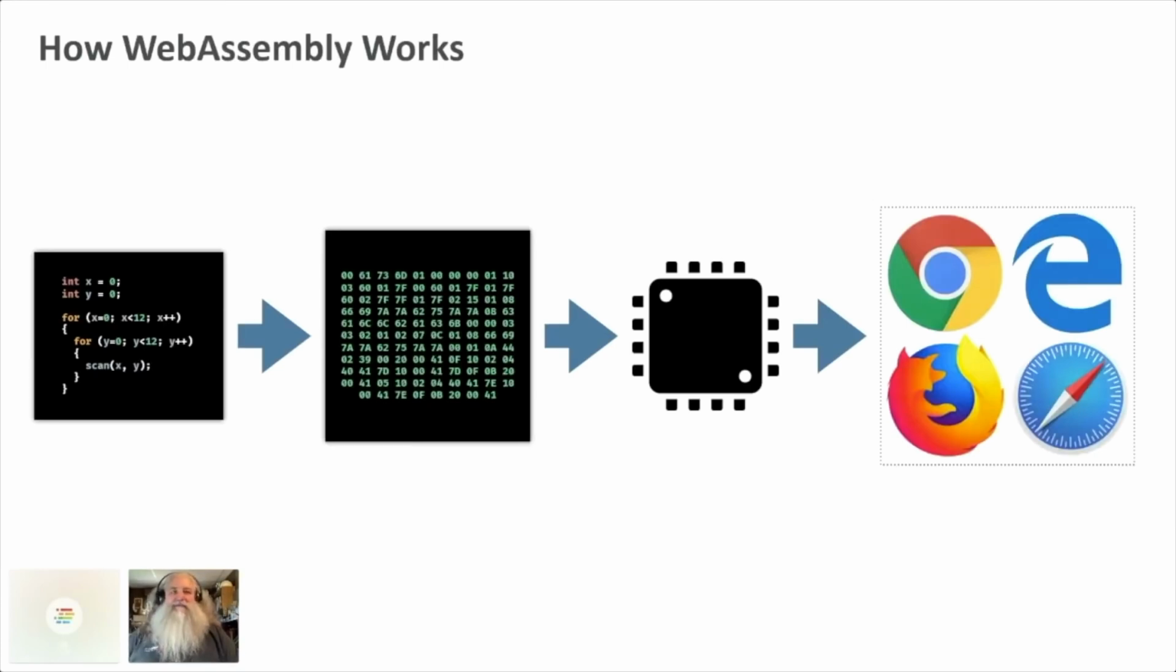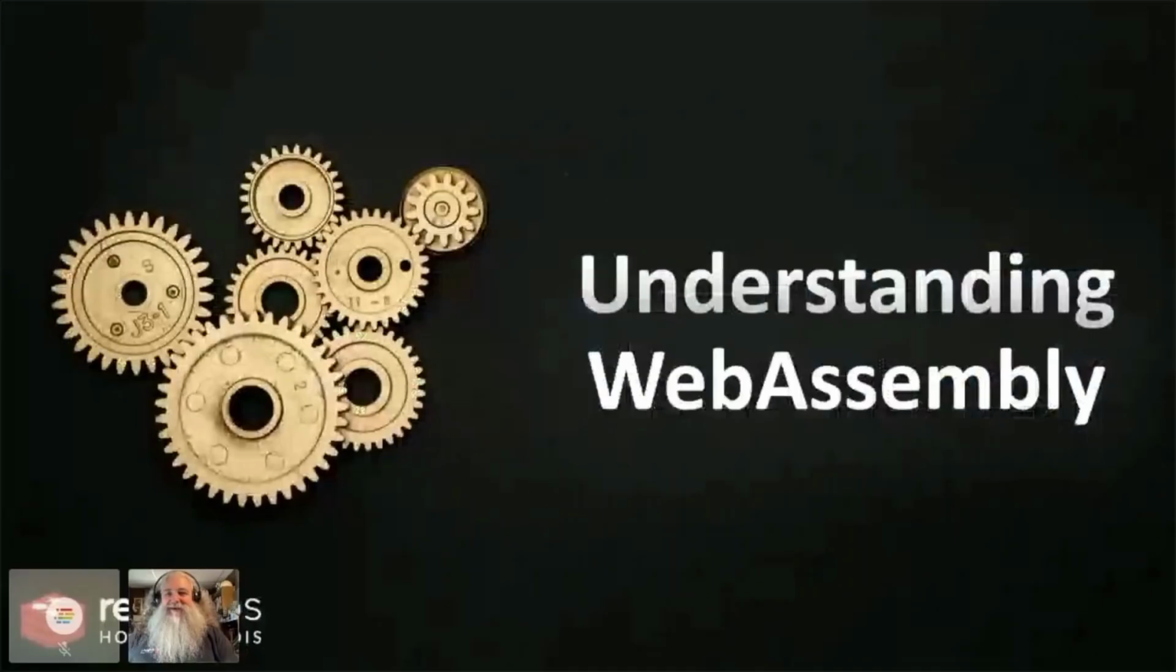So now we can take the C code or whatever language you want, compile it to bytecode, to WebAssembly bytecode, and then create a file that all the major browsers can read and work with. So that's what WebAssembly is. It's this idea of a virtual microprocessor in the browser. Pretty cool. I think it's cool.